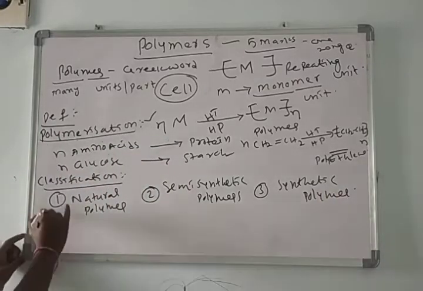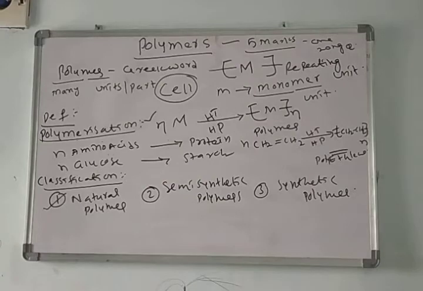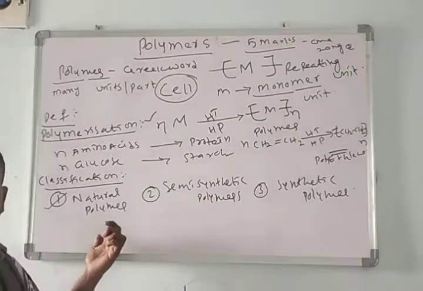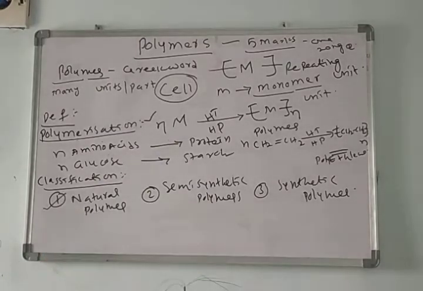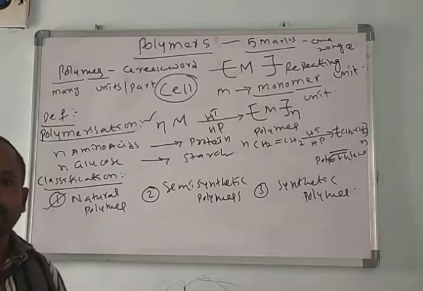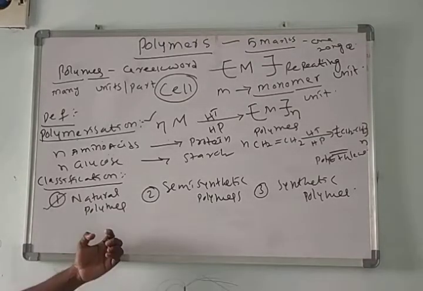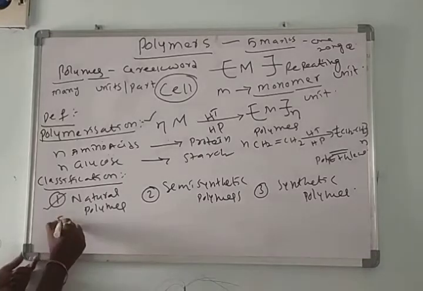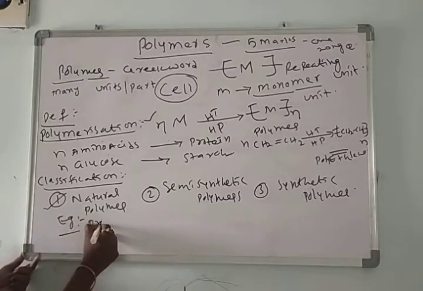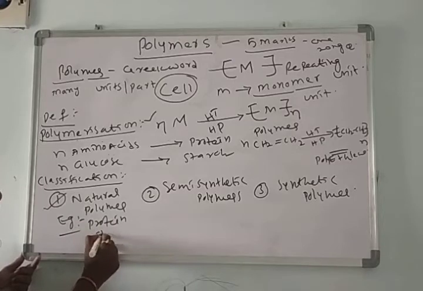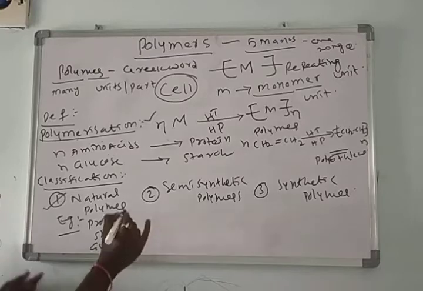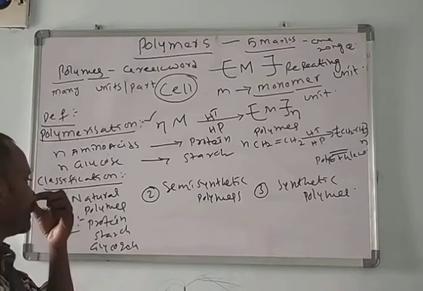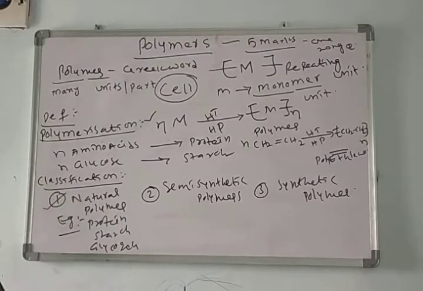First we'll see the natural polymers. The polymers which are available in nature, that means the polymers which are available in plants or animals, we call natural polymers. Proteins, glycogen, starch, cellulose, all these are the best examples for natural polymers.